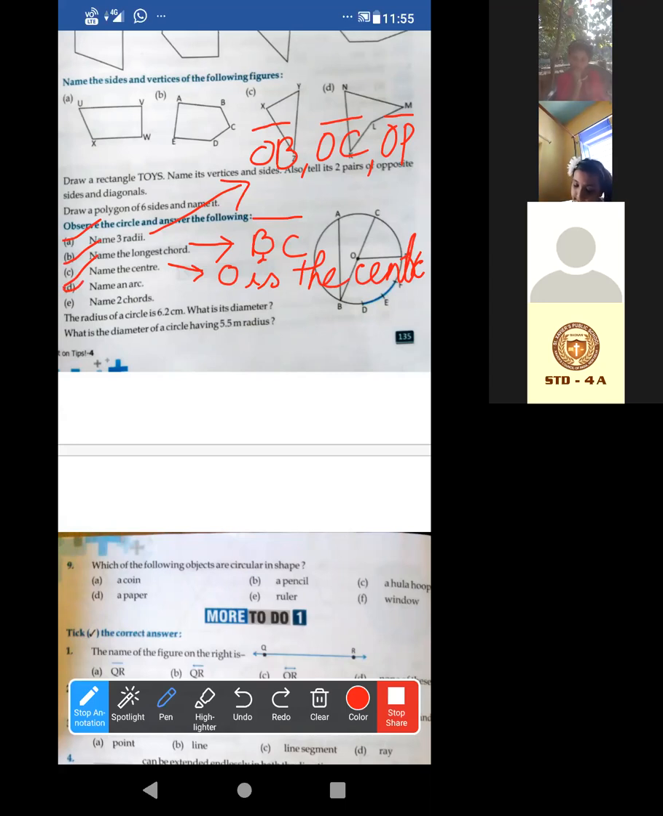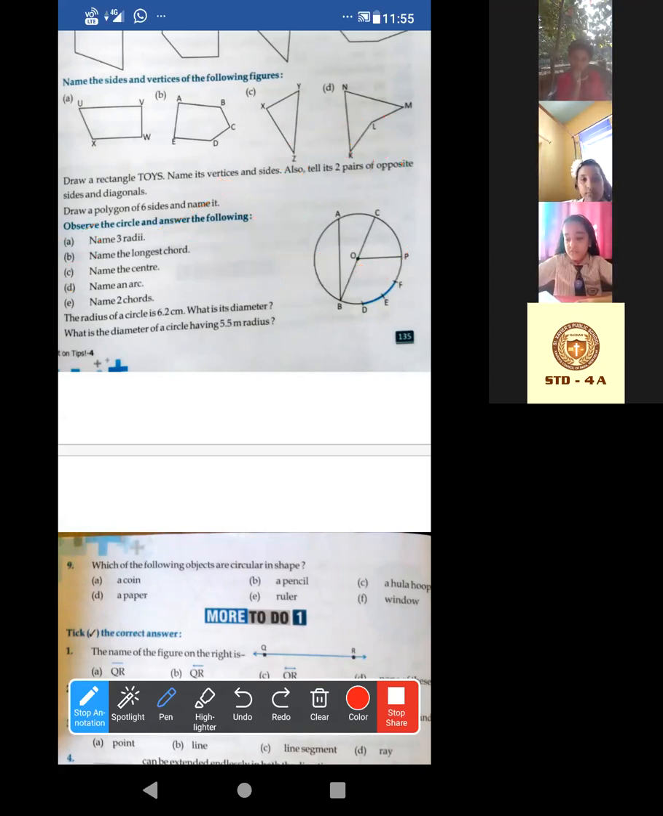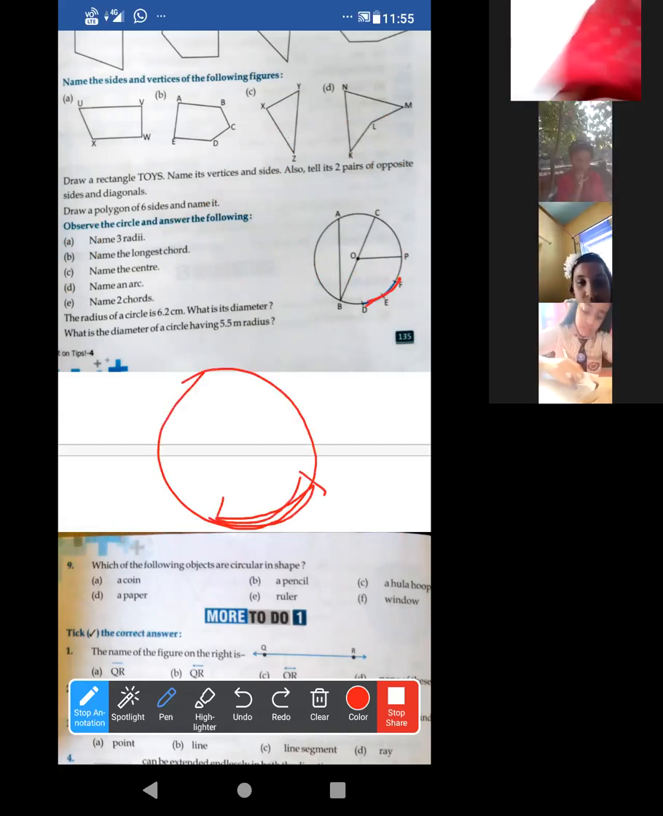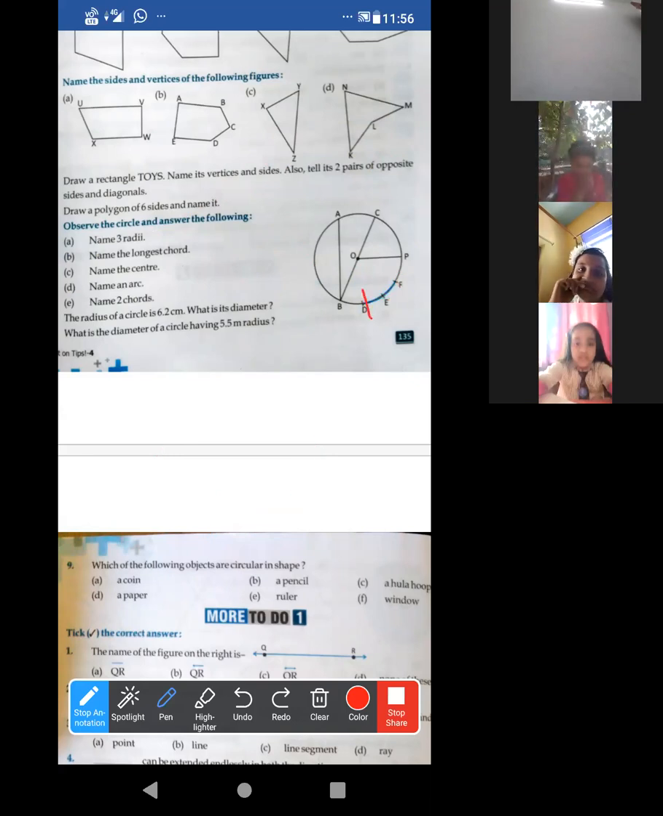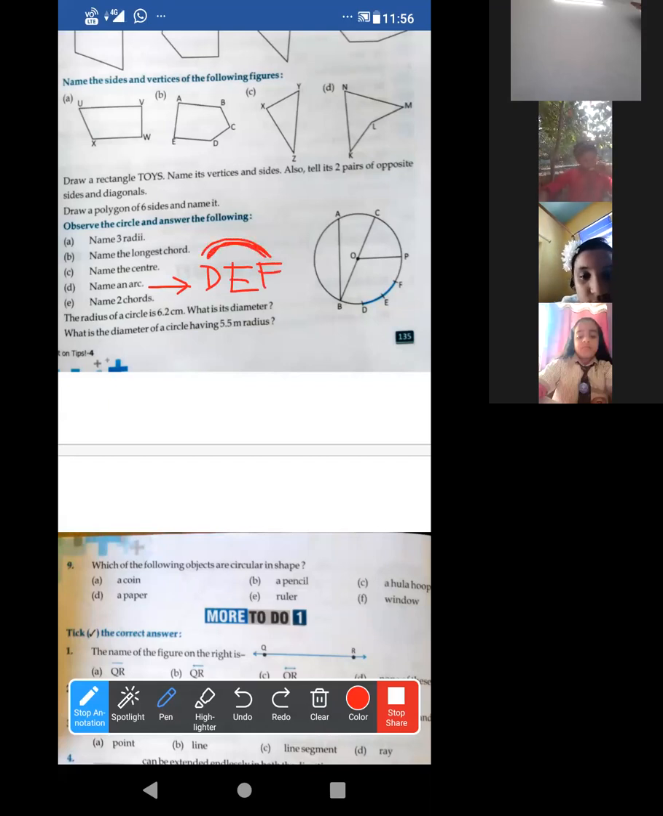Name the arc. Look at the figure. This one is the arc, na? I told you, it is just like a part of the boundary of a circle. Look, here this one is given, na? From D to F. That means we can write the arc DEF, and we have to draw the arc symbol. Okay.